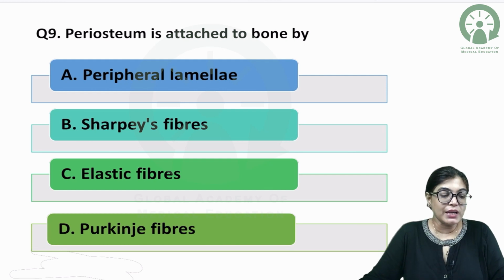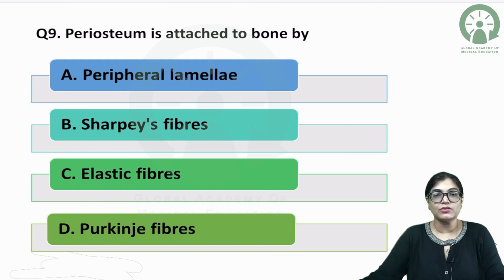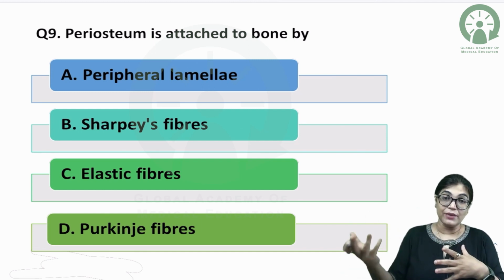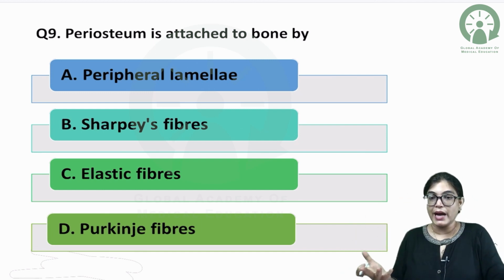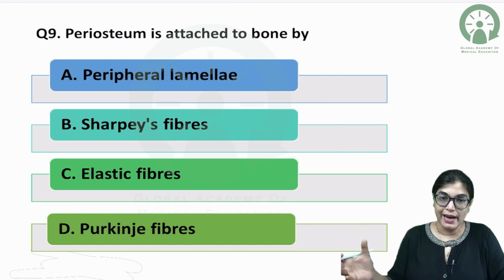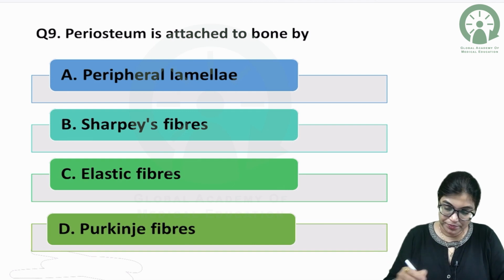So we know that bone has an outer covering, that is the periosteum, and the attachment of the periosteum and the bone is done by some fibers. So you can just mark the right answer. Here 4 options are there. Those who are not live and are seeing the video afterwards can pause the video, mark the right answer, and then come to the explanation of the right answer. Here the right answer will be Purkinje fiber.